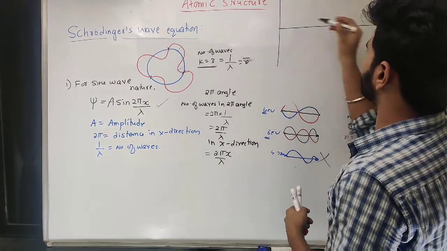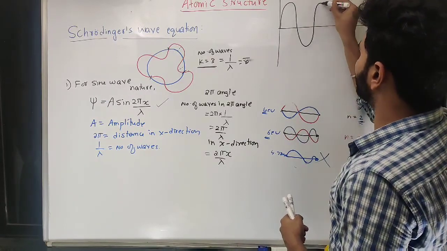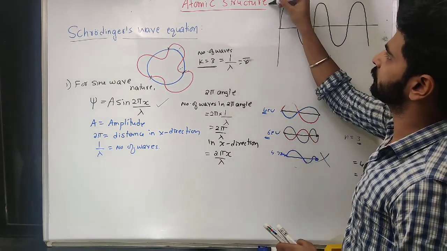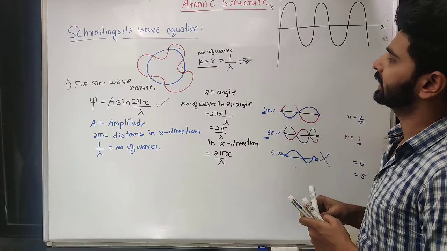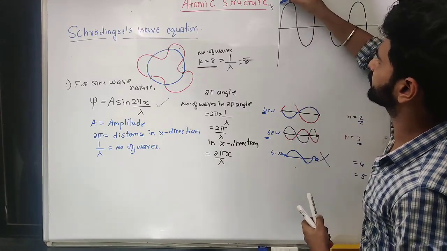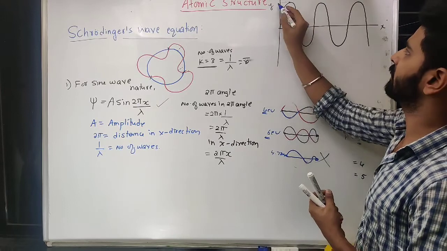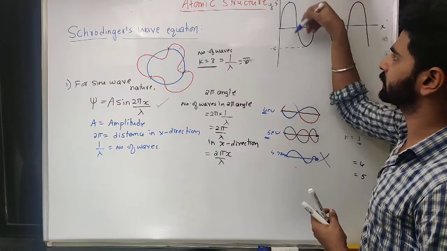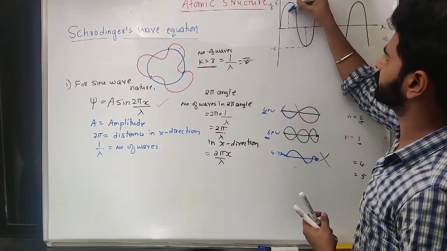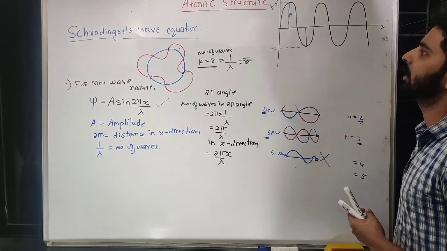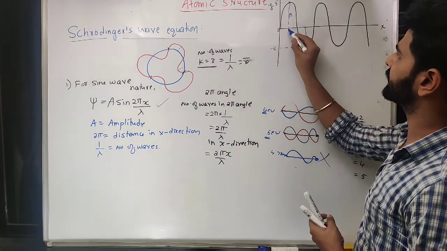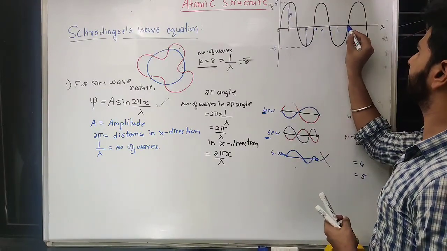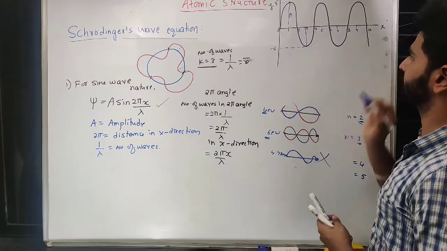We are not going to derive that here, but I can tell you how this particular equation holds true in this case. This is the y-axis and this is the x-axis. Let me just use some value. Let us say this value is 5, and definitely this must also be 5, because the depth and the height have to be the same. This is what we call amplitude. Let me call this 0, and then 1, 2, 3, 4, 5, 6, 7, 8, 9, 10, like that.